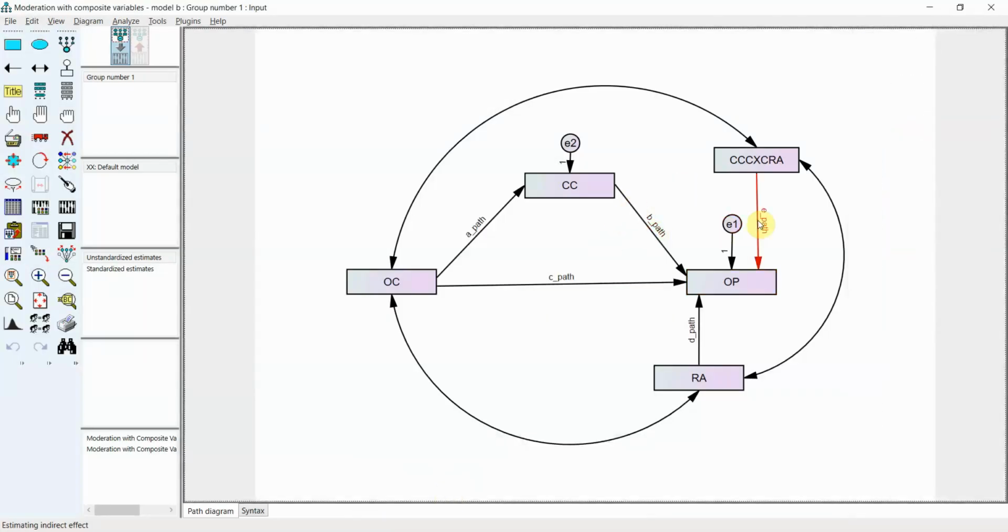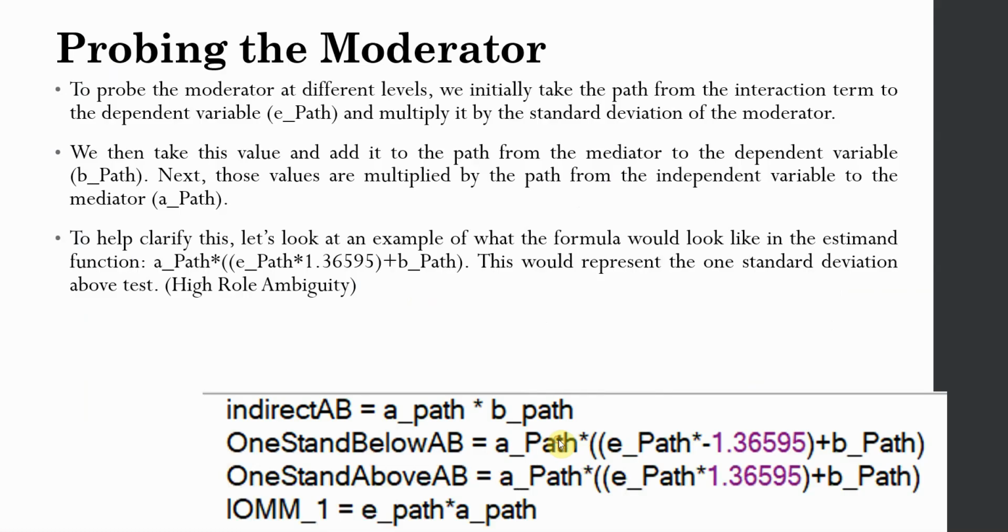Here, your E path, that is the interaction effect, and your A path, that is the effect from OC to the mediator, that is the independent to the mediator. Moving on.